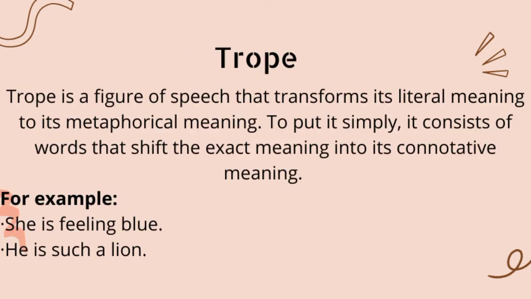The first stylistic device that we are going to study is trope. Trope is a figure of speech that transforms its literal meaning to its metaphorical meaning. To put it simply, it consists of words that shift the exact meaning into its connotative meaning. For example, she is feeling blue, and the next example is he is such a lion. So the word blue in the first example and lion in the second example is a trope.